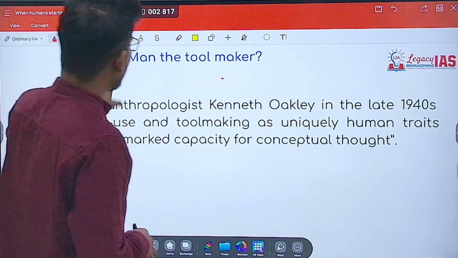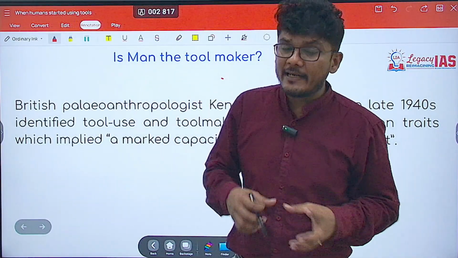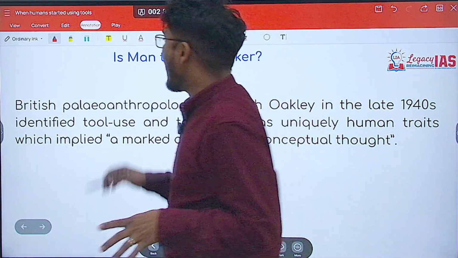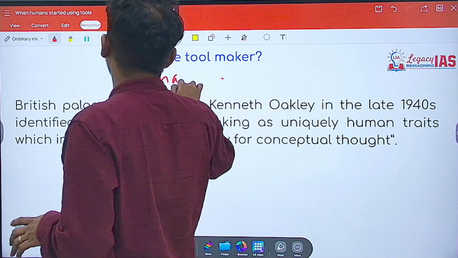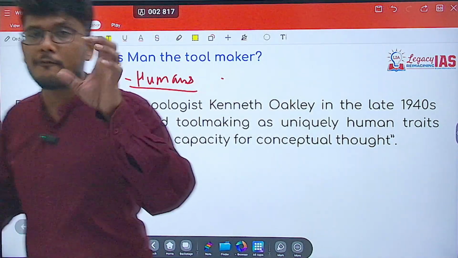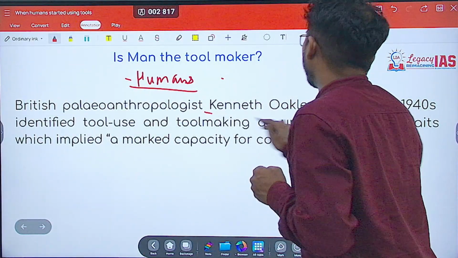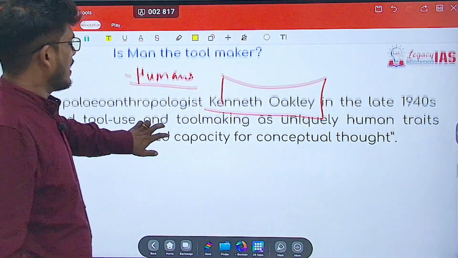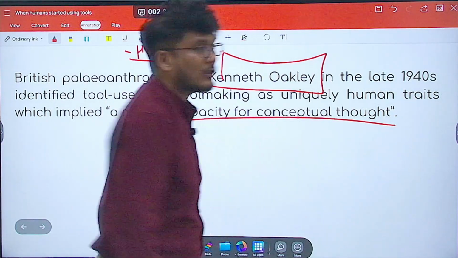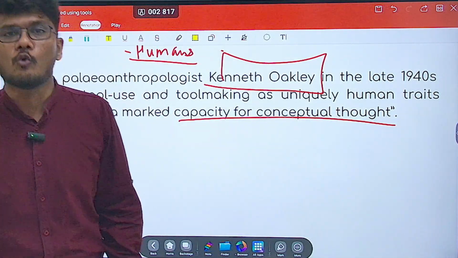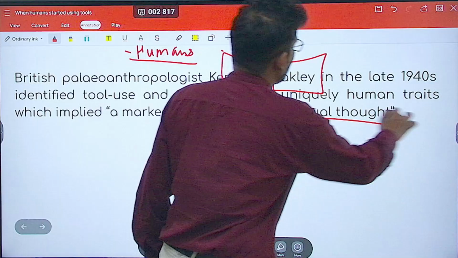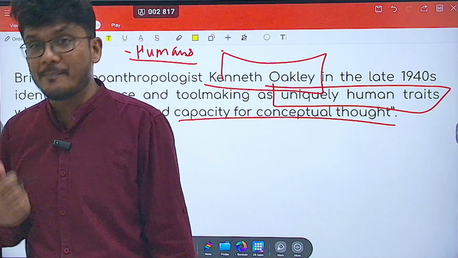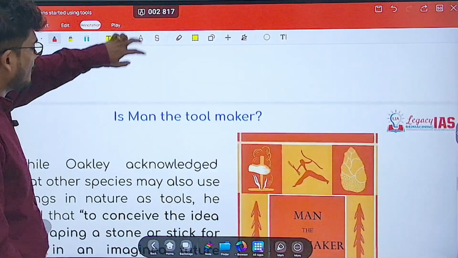Now, what we believe presently is that humans are the sole creators of tools. In fact, Mr. Kenneth Oakley in the late 1940s mentioned that the capacity for conceptual thought of creating tools is uniquely a human trait, a unique quality of a human being and not of any other animal for that matter.